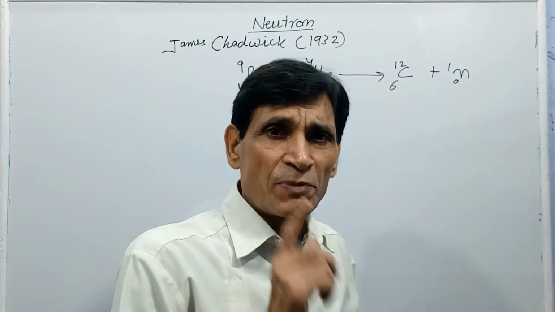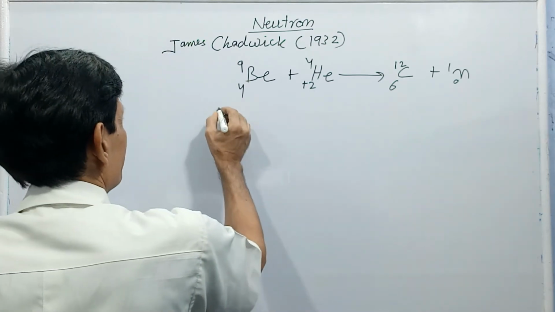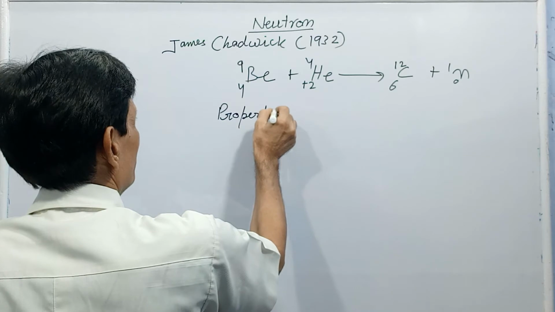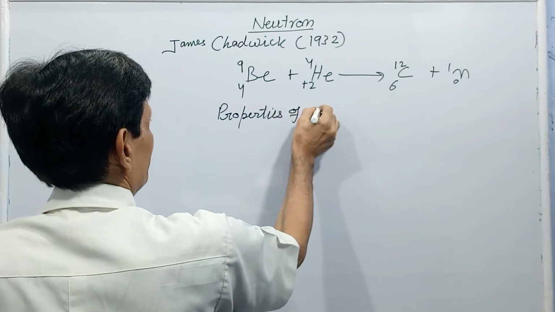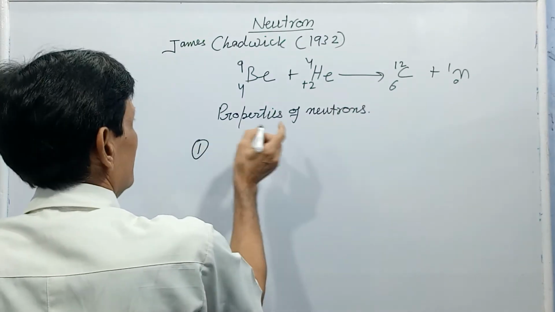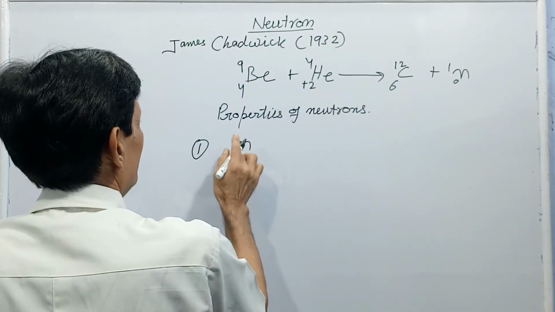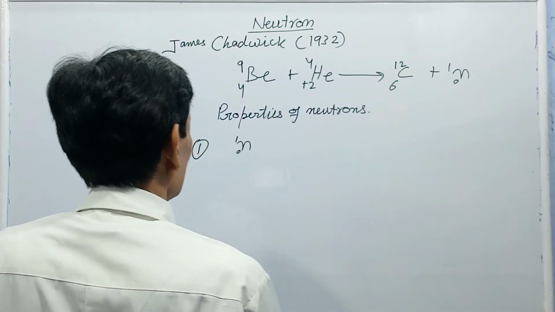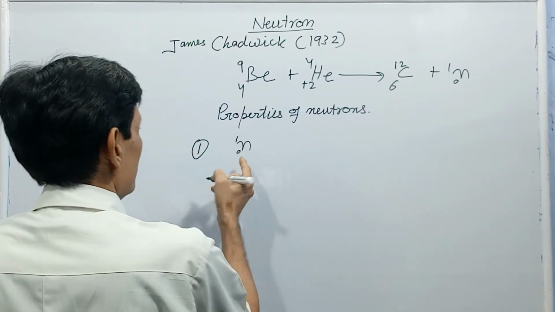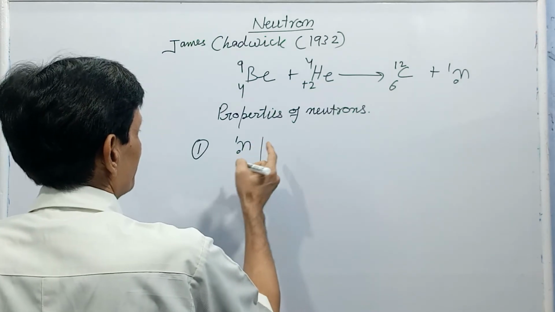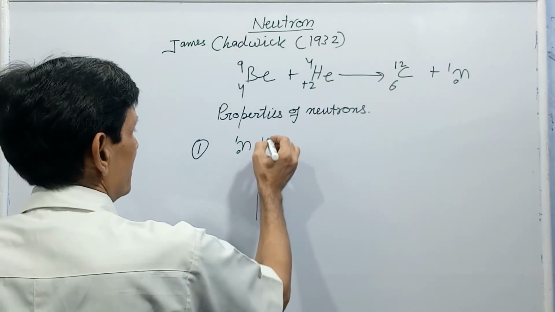Now, properties of neutrons. First property, it is represented by charge is 0 and mass is 1 unit. Then we can write here first, symbol. Second one is its charge, relative mass